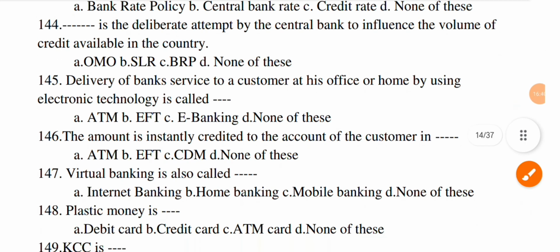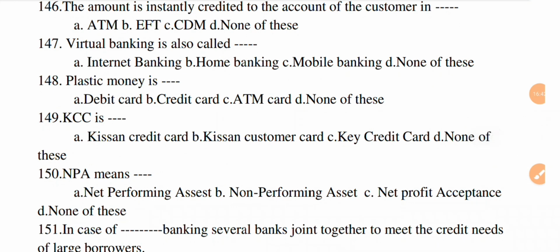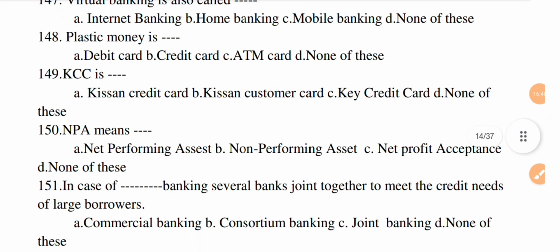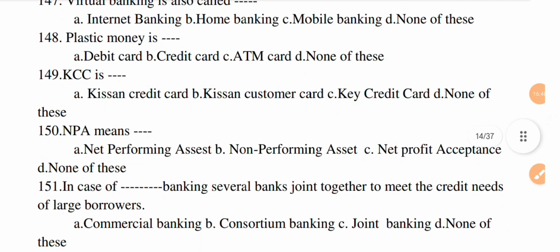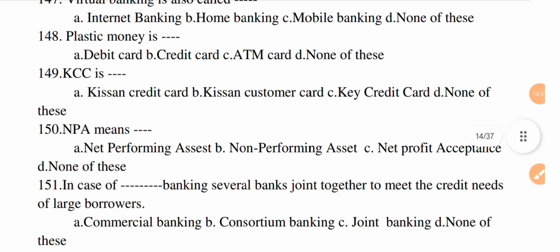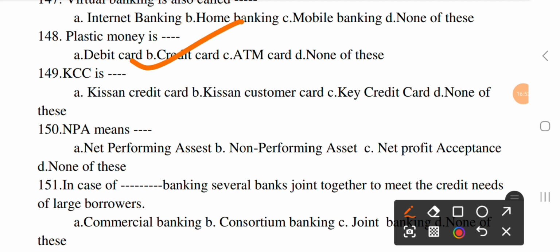Next question, plastic money is dash. Option A, debit card, B, credit card, C, ATM card, and D, none of this. The correct option is B, credit card.